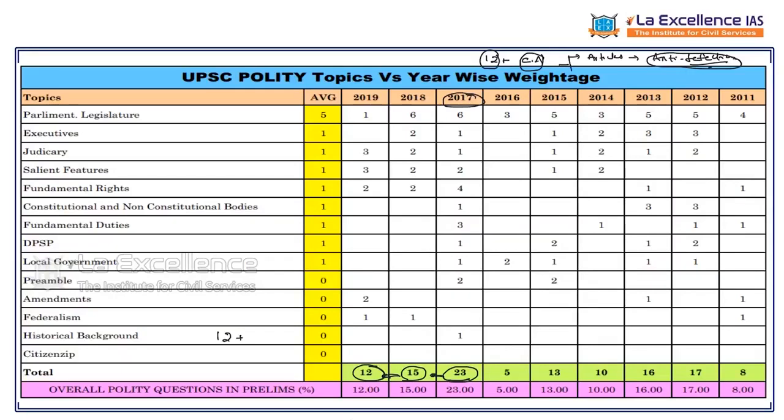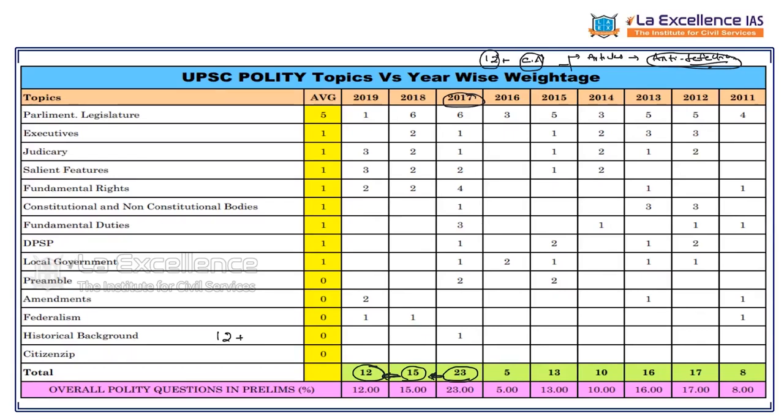Just see, students, what I am trying to say: the number of questions in 2017 was 23. These reduced to 15. Now they have come down to 12. Does it mean polity questions are drastically reducing? No. Let us see how the nature of questions is changing.